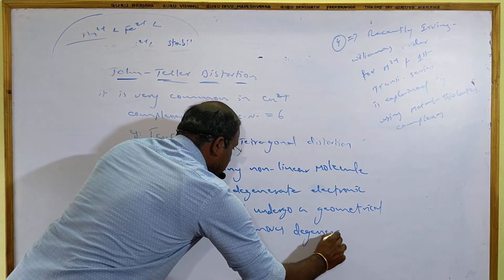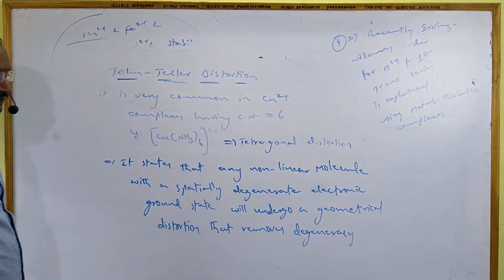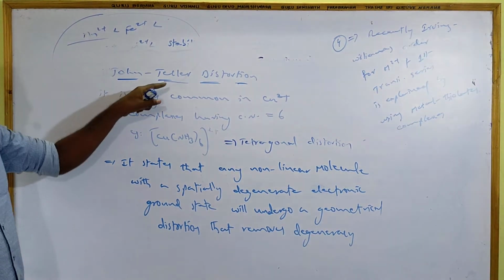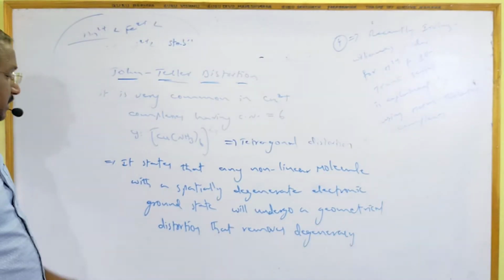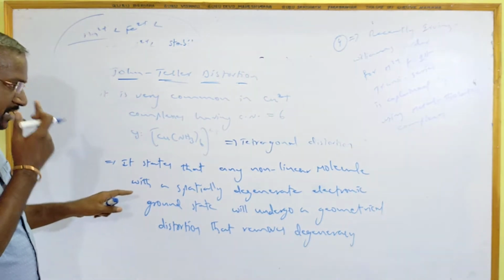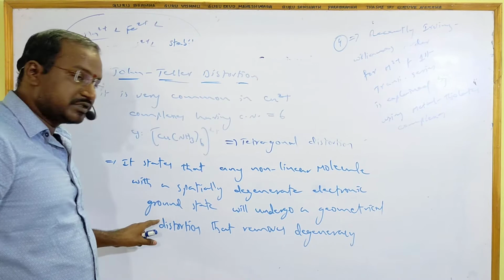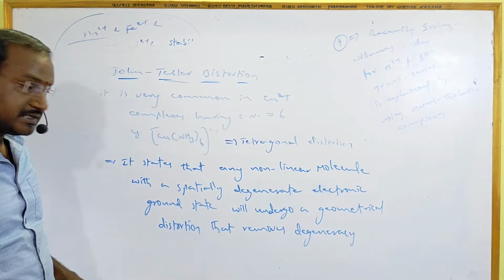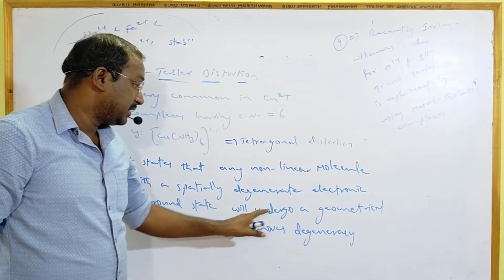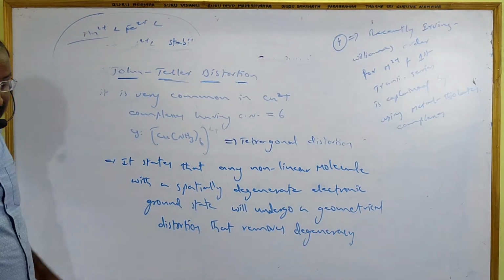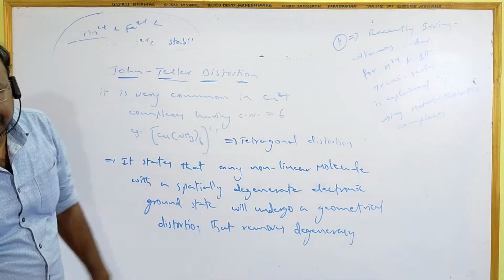Degeneracy means what? Same energy. This is called the Jahn-Teller effect. Jahn-Teller distortion states that what? Any non-linear molecule with a spatially degenerate electronic ground state, meaning if there is a degenerate electronic configuration, definitely it undergoes geometrical distortion. The shape will be changed.